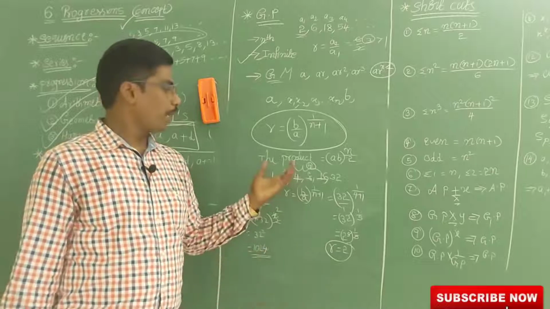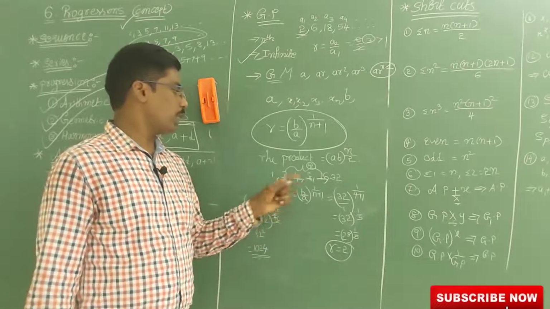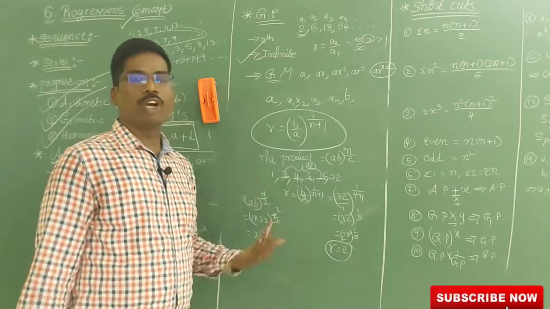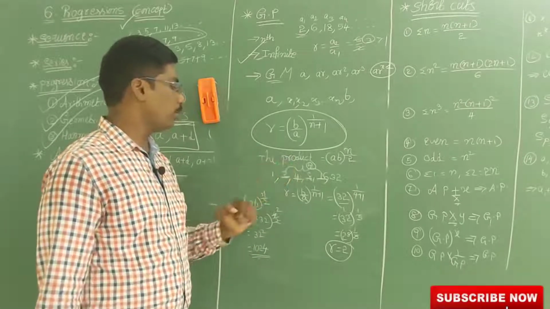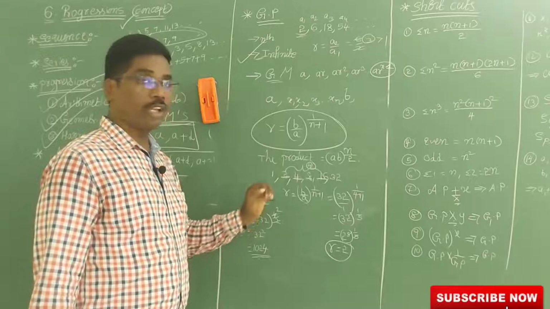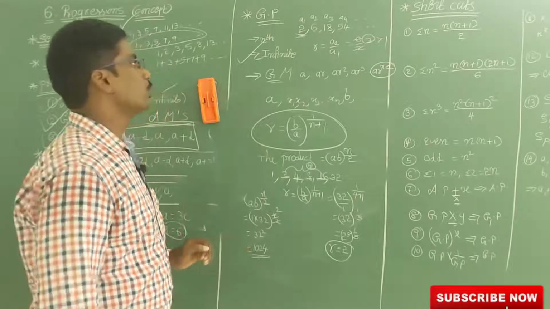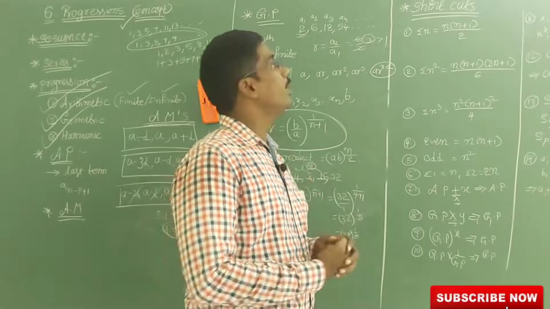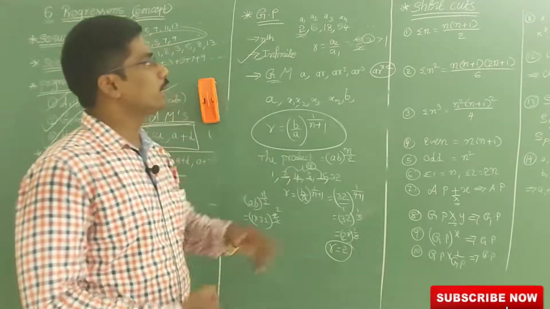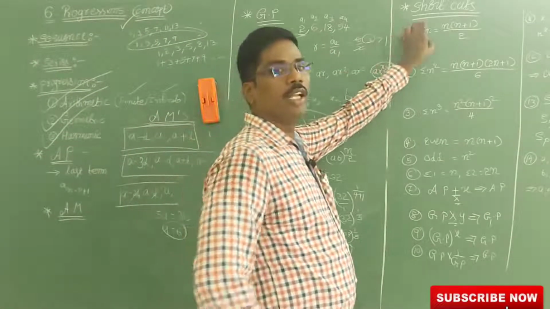So like that we can find the middle terms, or the fourth term or fifth term, whatever it may be. You can easily find the middle term and last term, and also the product of all of them, and also the common ratio. Next we are going to discuss shortcuts in geometrical progression. So it is the last topic.